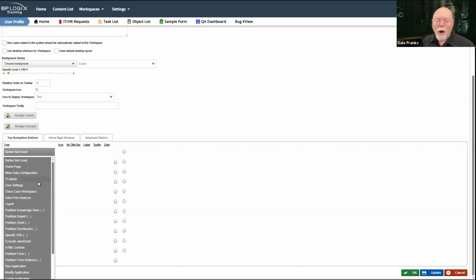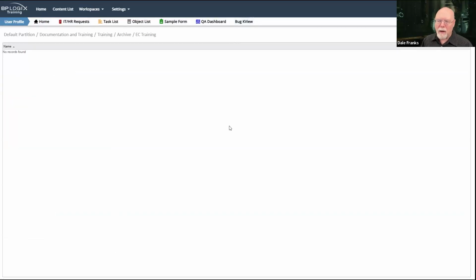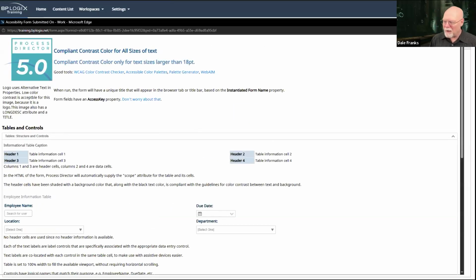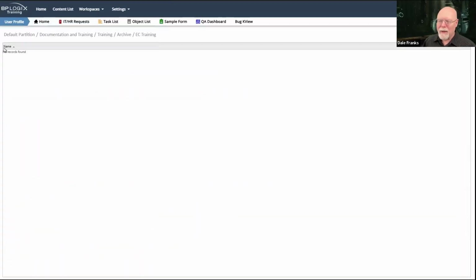Most of the time, what you want to show on the navigation bar is either a way to open up a knowledge view. So if I open up Bug KView, I want to just open that knowledge view directly. If I want to open this sample form, oh my goodness, that is a very big form. I don't know why it opened at that size. But if I wanted to open up a sample form, there we go. There's the sample form that I can open.